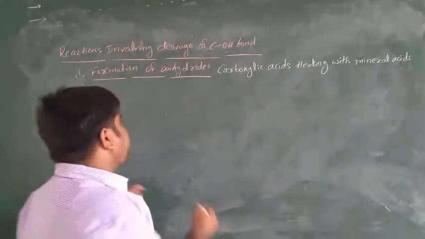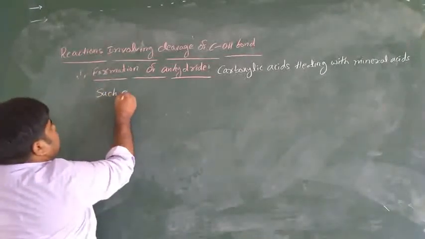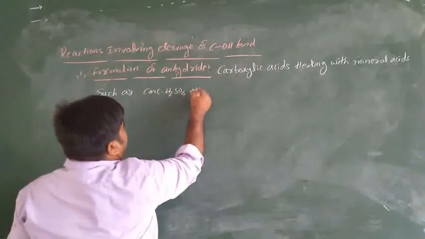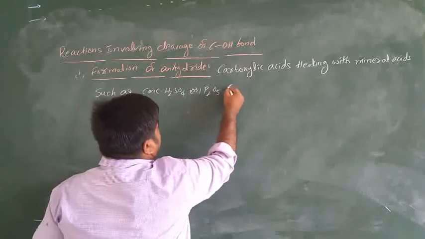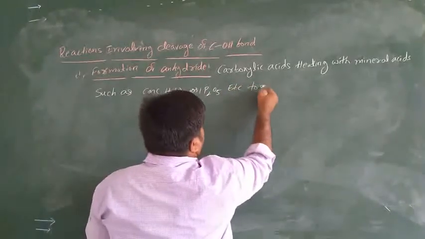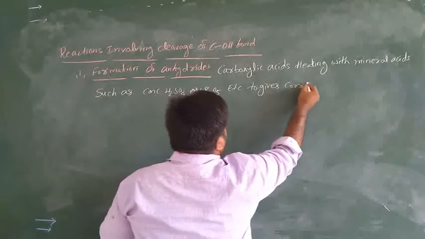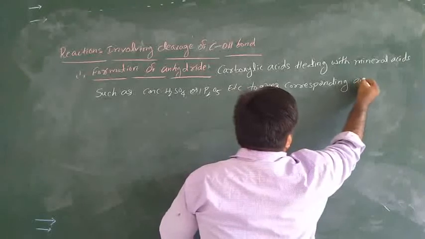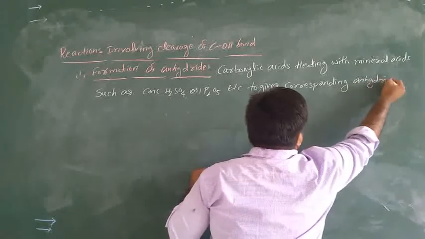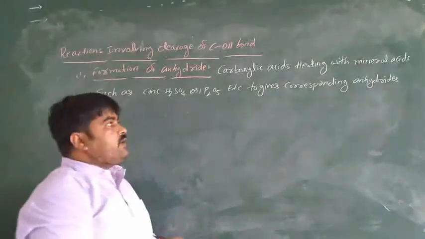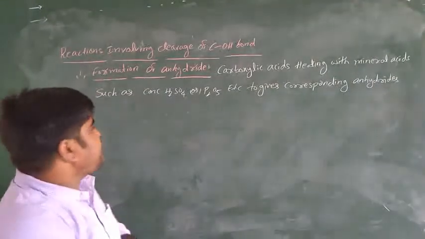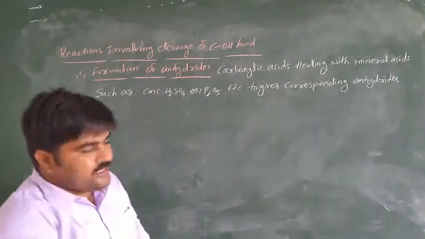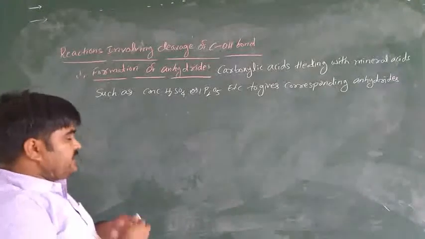So heating carboxylic acids with mineral acids such as concentrated sulfuric acid or phosphorus pentoxide gives the corresponding anhydrides. See, here is an equation; take any example.